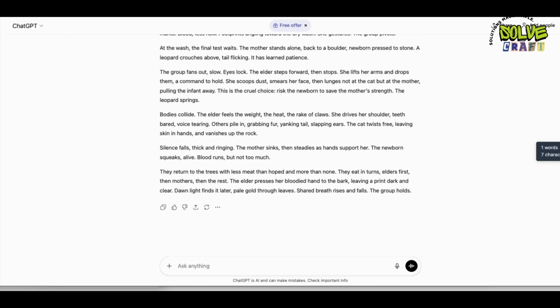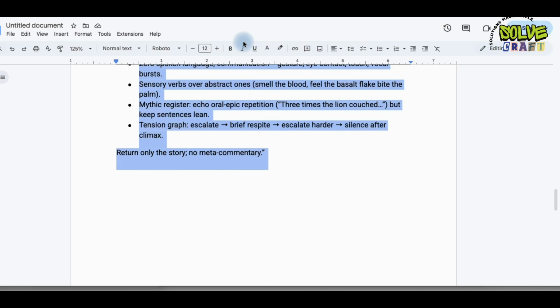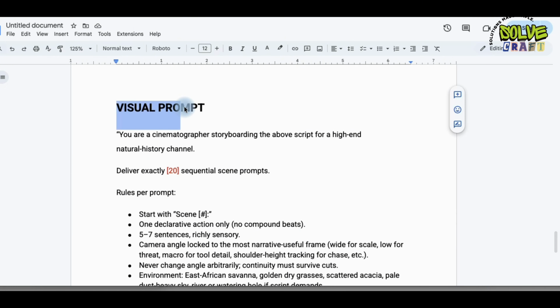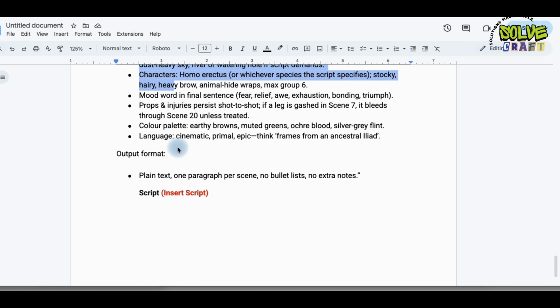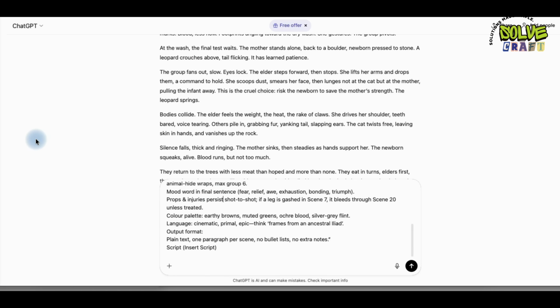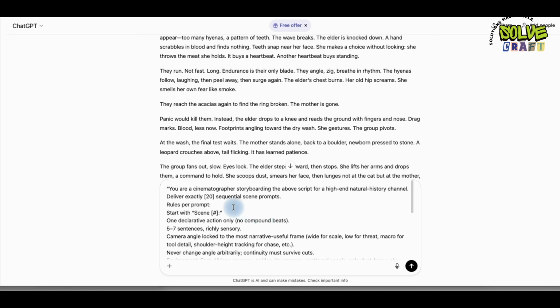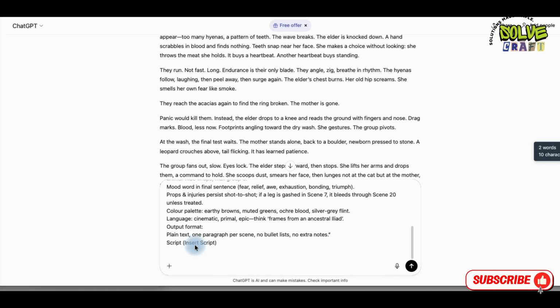Now, the last part we need to paste here is the visual prompt. You simply copy the visual part from here and then go to ChatGPT and paste it. After pasting, you can see here I've automatically specified 20 cinematic shots. So it will give me 20, but you can change it according to the video length.